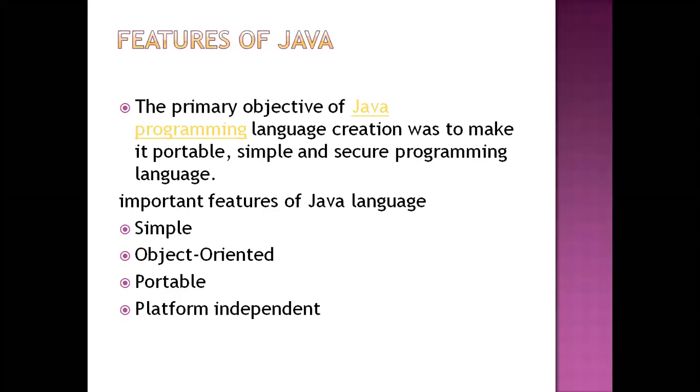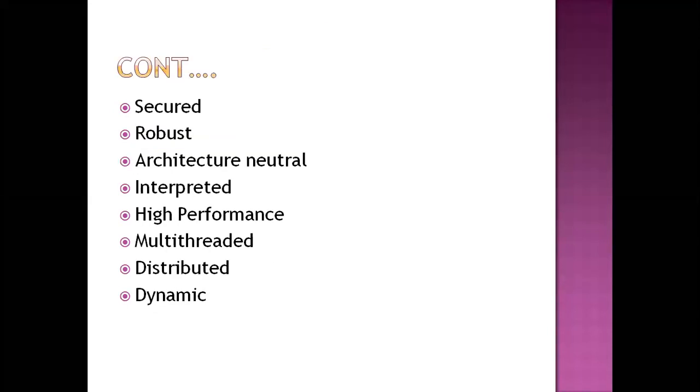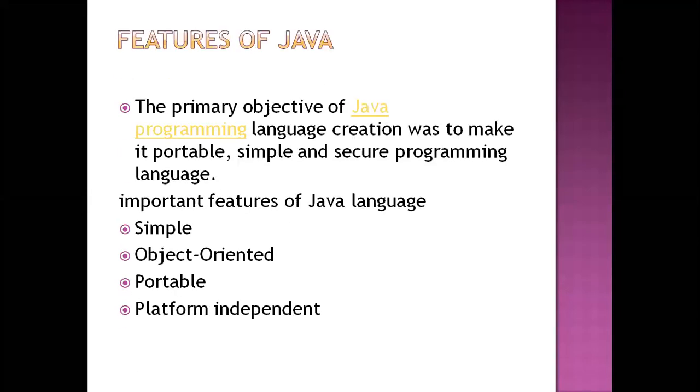The second thing, object oriented. The third thing, portable. The fourth thing, platform independent. Next, secured. Next, robust. Then architecture neutral, interpreted, high performance, multi-threaded, distributed, and dynamic. These all are the features of Java. Why? Because compared to any other programming language, Java is very simple to learn. That's why the first feature is simple.